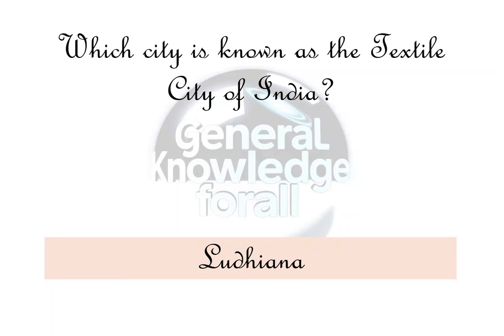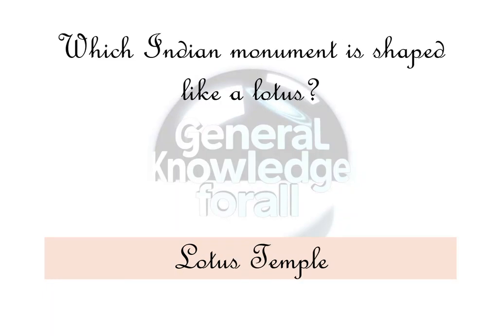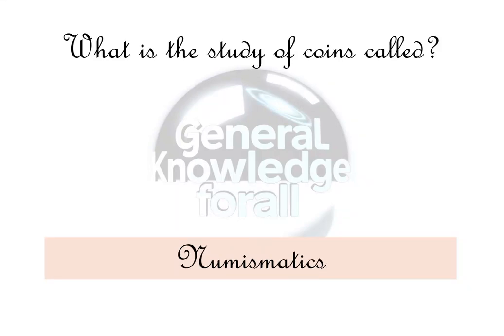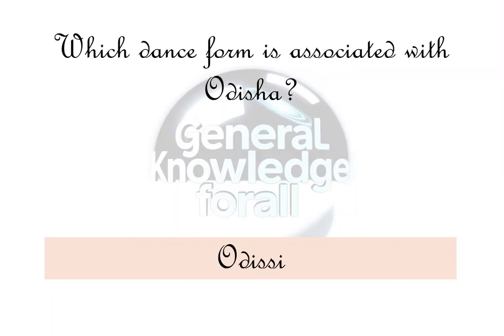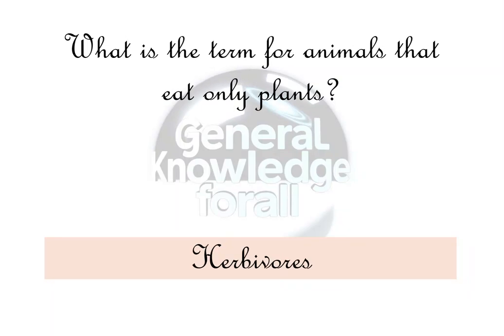Ludhiana. Which Indian monument is shaped like a lotus? Lotus Temple. What is the study of coins called? Numismatics. What is the full form of ATM? Automated Teller Machine. Which dance form is associated with Odisha? Odissi. What is the term for animals that eat only plants? Herbivores. Who is the first Indian to receive Bharat Ratna?